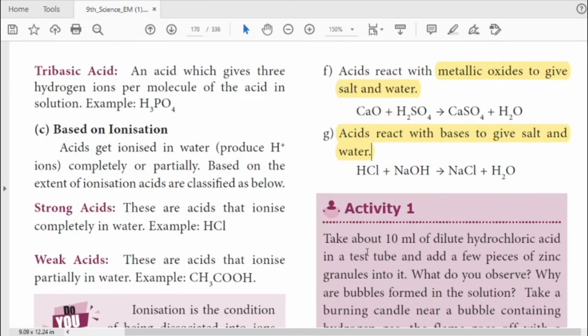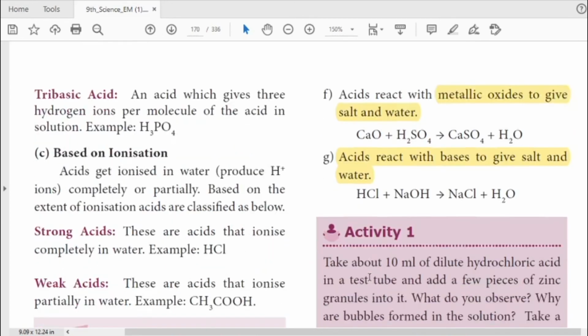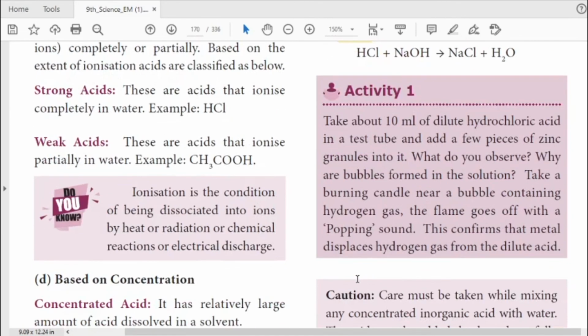It may be asked in a 4 mark or a 7 mark question. If it says write any 4 properties, you write for a 4 mark question, or if it says discuss briefly the properties of an acid, it is a 7 mark question. Okay, so it is a book inside question only.